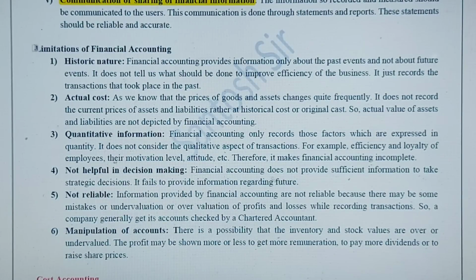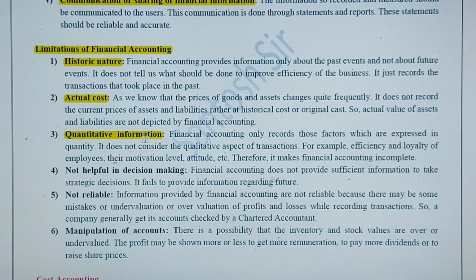Let's see a few limitations of accounting. Basically accounting work is historical in nature, and we record only those transactions which have already happened. The second one is actual cost. We generally record all the transactions at their actual cost and not at the market value. Thirdly, quantitative information.